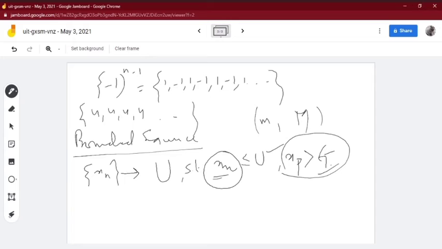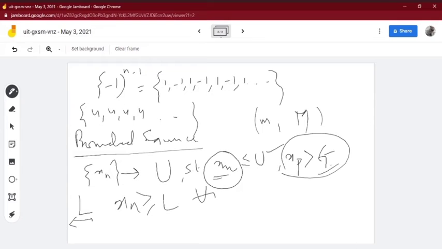Similarly, for bounded below, there exists a real number l such that x_n is always greater than or equal to this l for all n belonging to N. So this l is the lower bound. But if it is unbounded below, then for any given g greater than 0, there exists at least one member x_k which is less than minus g.